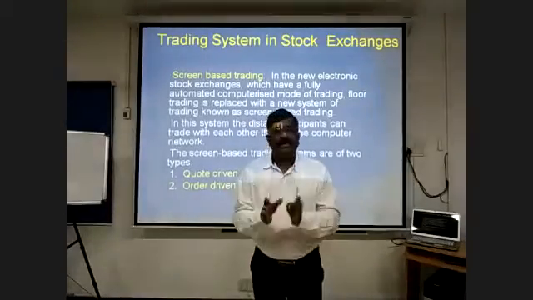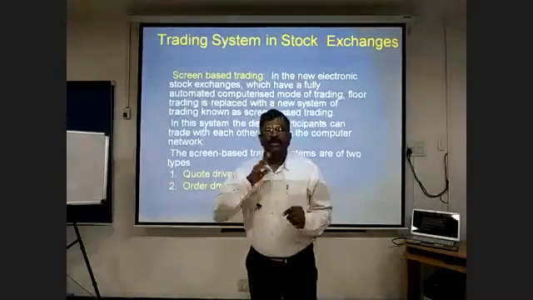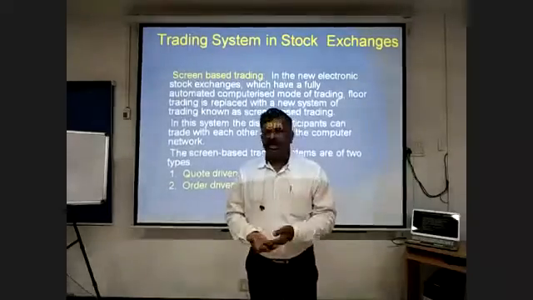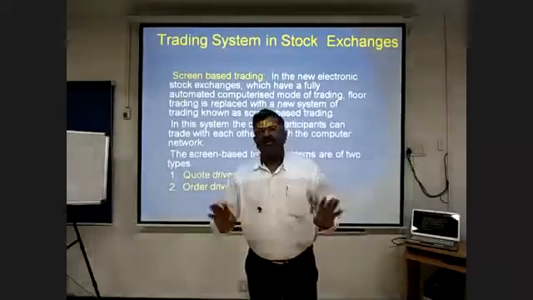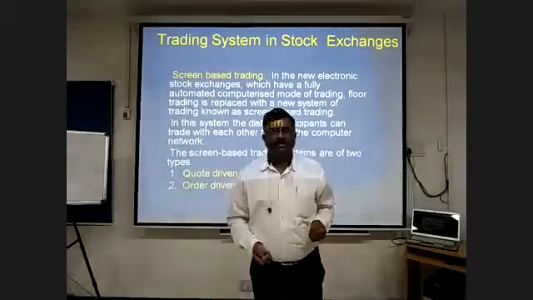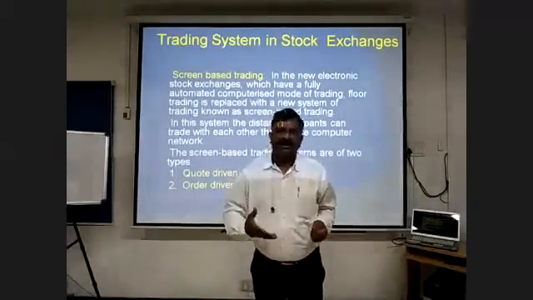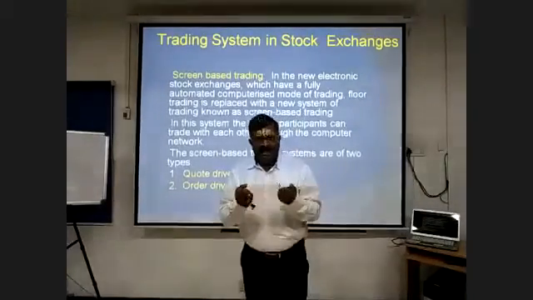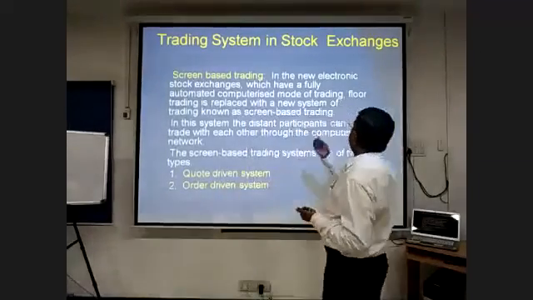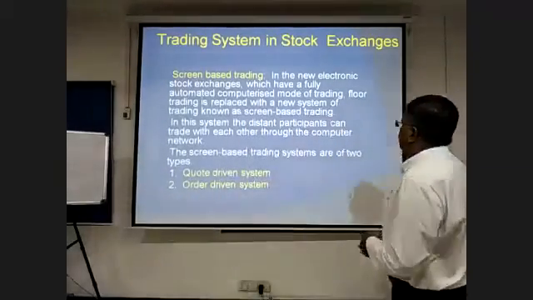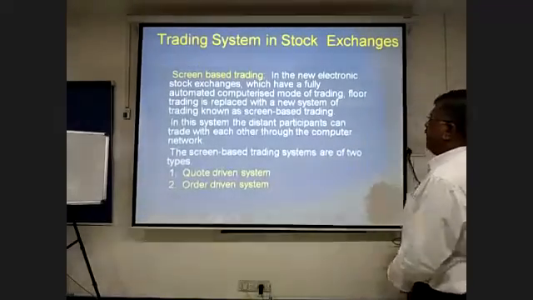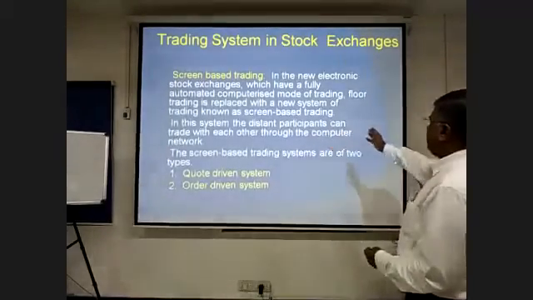Each one can experience it, and only then will you understand how the selling, the order, the modification and the settlement take place. It is very much exciting. You participate in the trading in a live environment so that you understand the real intricacies involved in buying and selling. So in the new electronic stock exchanges, which have a fully automated computerized mode of trading, floor trading has been replaced with a new system.